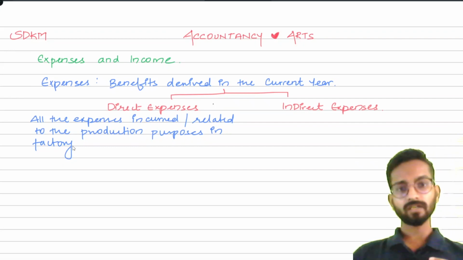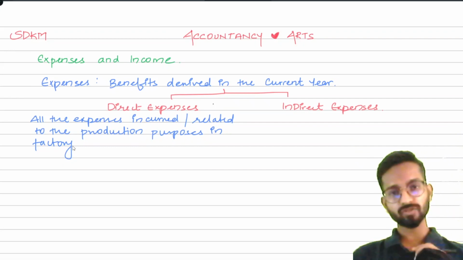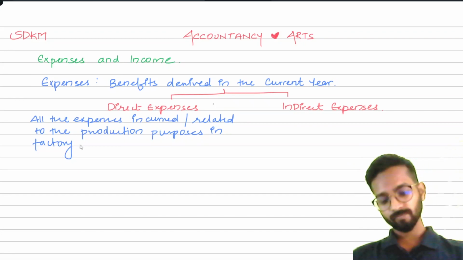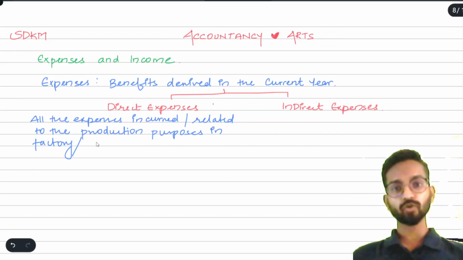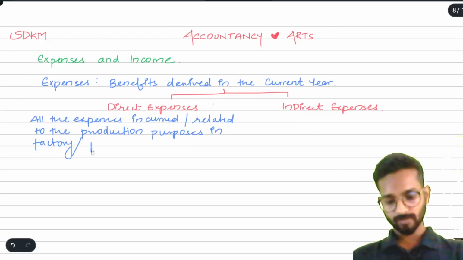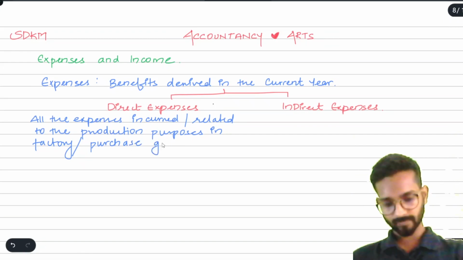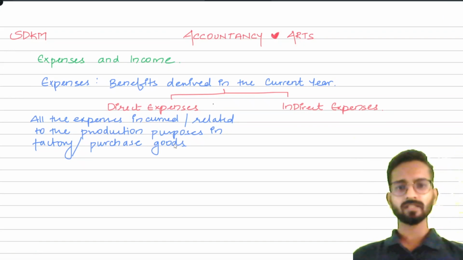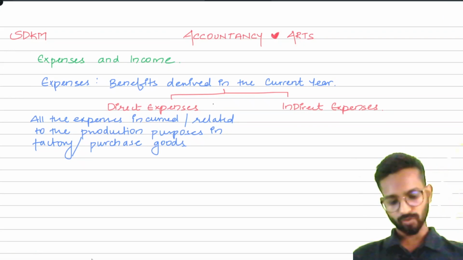If suppose we are the trader of goods, we just purchase the goods and sell the goods as a wholesaler or retailer, then you can say production purpose in factory, or you can say if you have spent money to purchase the goods. Either you are manufacturing the goods or you are purchasing the goods. Both are direct expenses only.